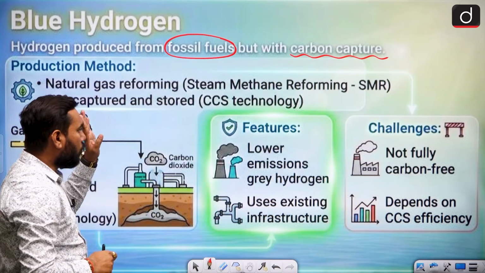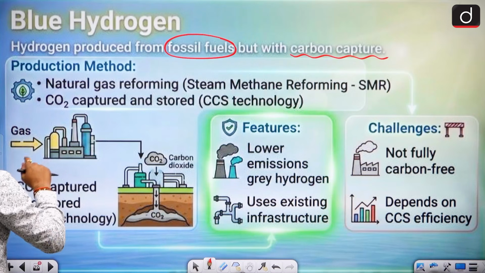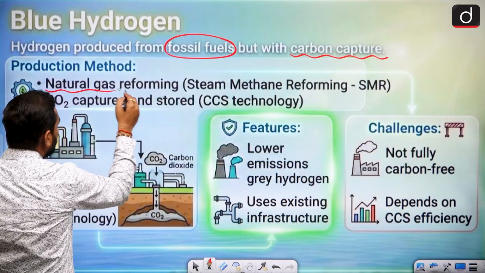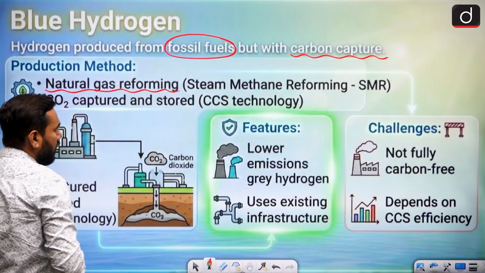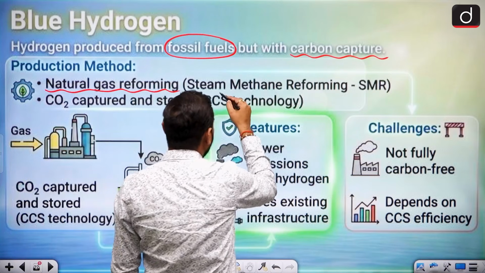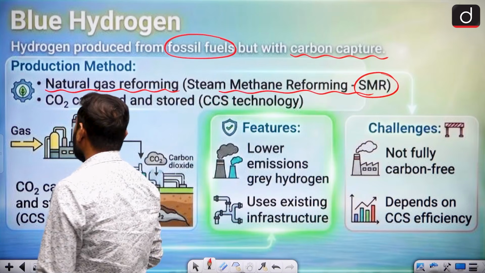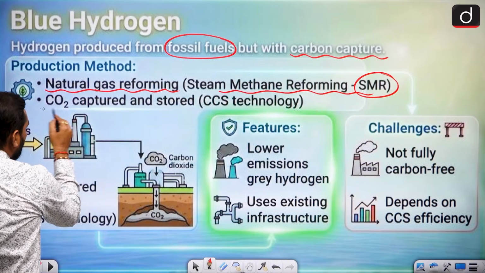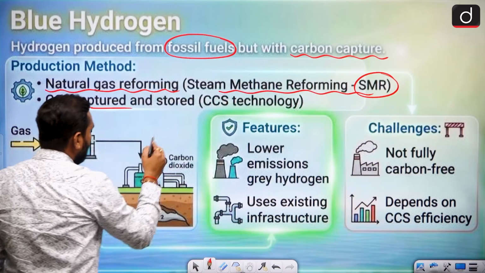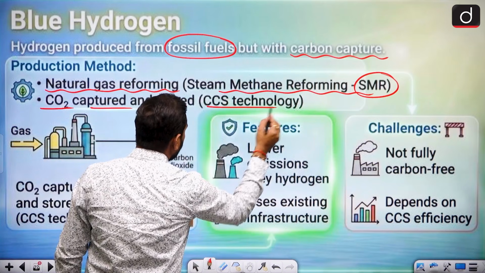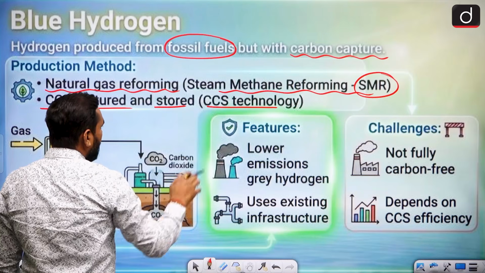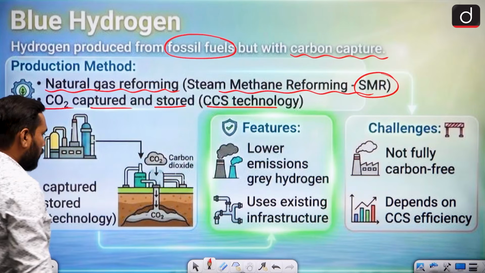This is your blue. What is the method? Natural gas reforming, like steam methane reforming. SMR is the technology, so you can use the methane. CO2 is captured and stored. This is known as your CCS technology. Always remember, this can be done with blue hydrogen.